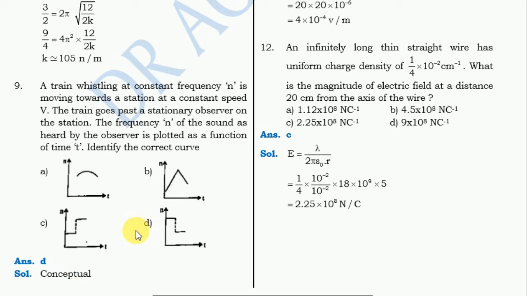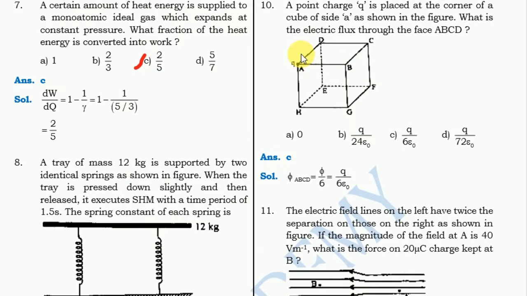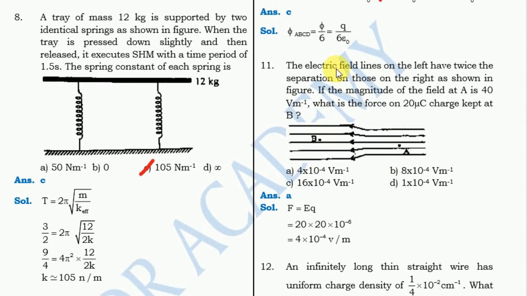Next question, looking for the keyword, look at this diagram. Okay, for this one, the correct answer is option C. Next one, the electric field lines on the left have twice the separation of those on the right. For this question, the correct answer is option A, 4 into 10 to the power minus 4 V m to the power minus 1, I mean V per m.